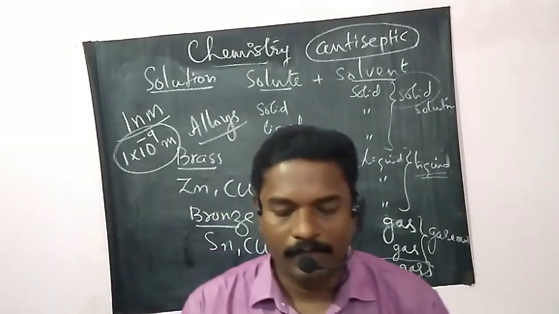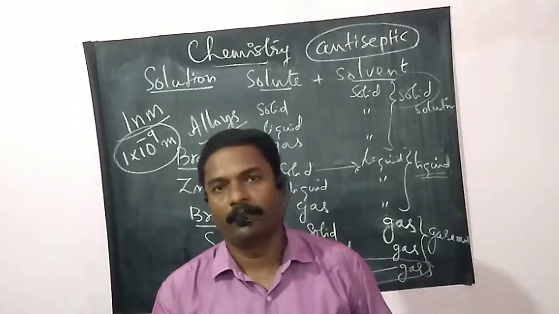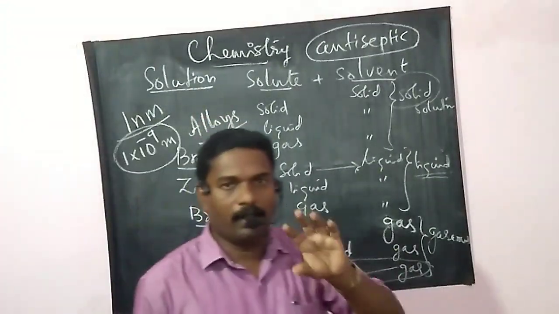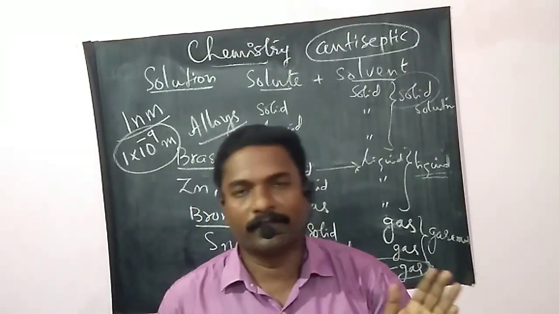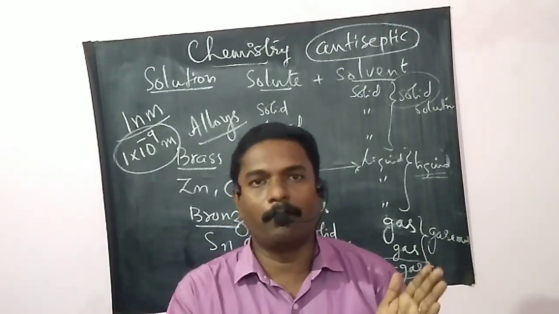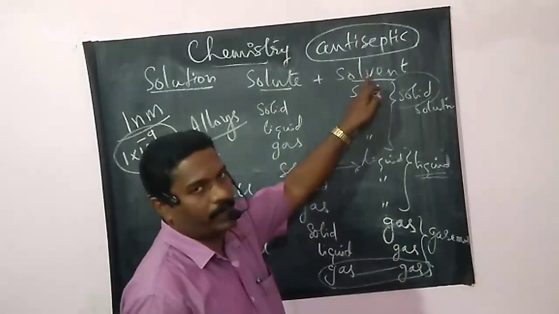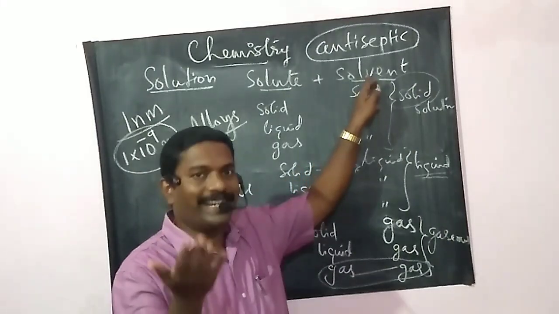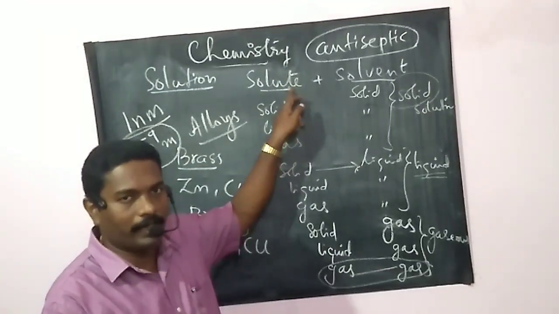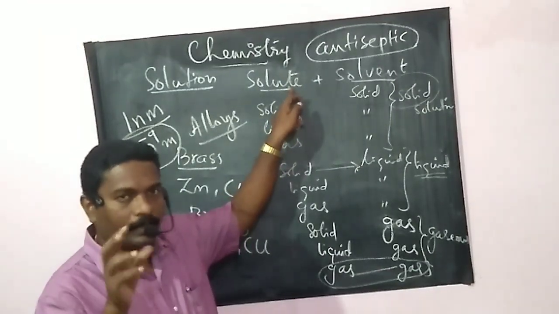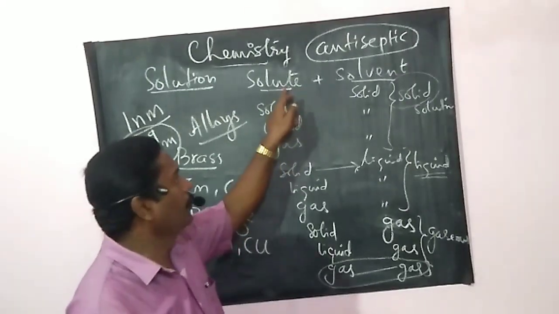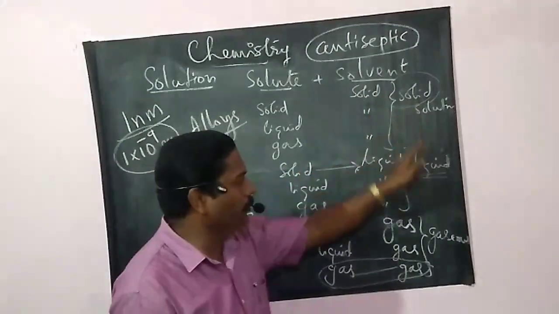Okay, so shall we revise once again? Today's topic is solutions. A solution is a homogeneous mixture of two or more substances. A solution mainly consists of two components, solute and solvent. The component which is in excess is the solvent and the component which is less in quantity is the solute. Next, depending upon the physical state of solute and solvent, there are three types of solutions.